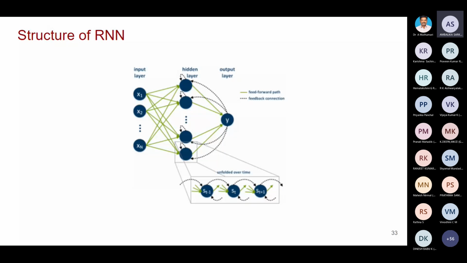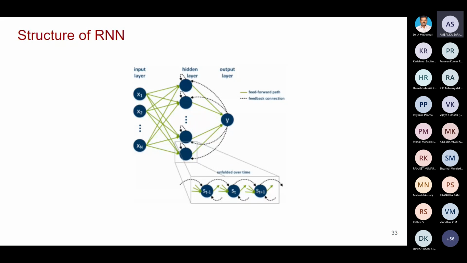If you unfold it, you can see how many are available. Usually in ANN, only one hidden unit will be there. But here, one RNN hidden unit consists of a sequence of RNN cells.